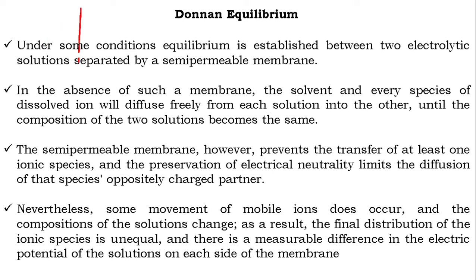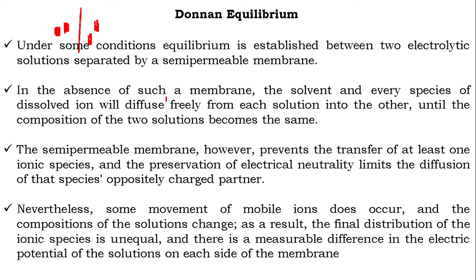So there is a partition. There is a particle here. When the same particle has the same number on the other side also, or we say when the concentration is equal on both the sides, we say the system is in equilibrium. But here, Donnan equilibrium means something different. Under some conditions, equilibrium is established between two components in solution separated by a semi-permeable membrane. But this equilibrium is somewhat different.